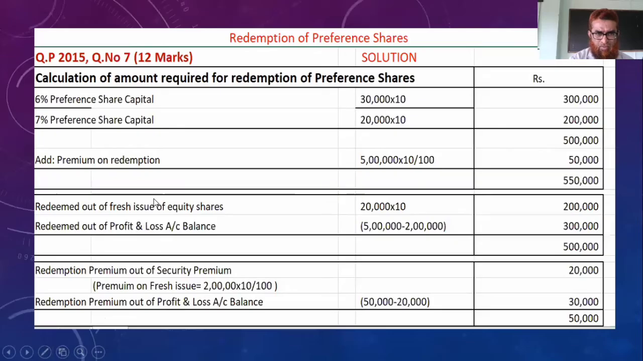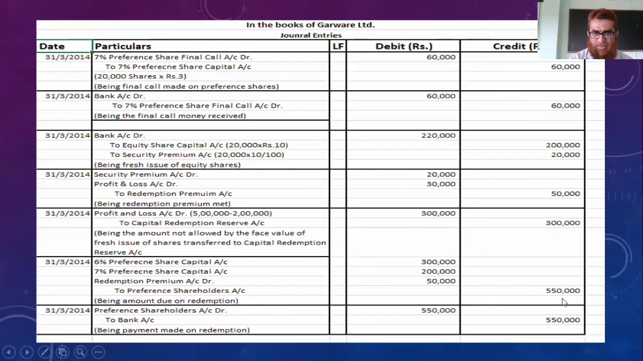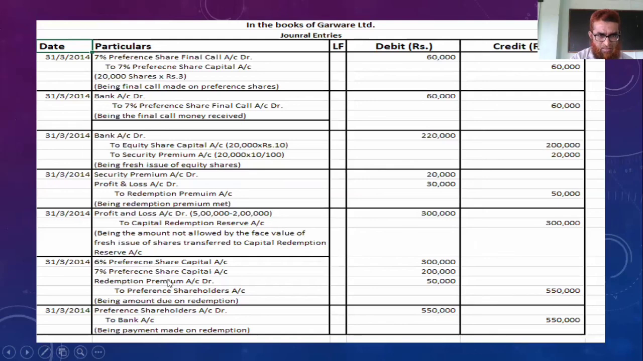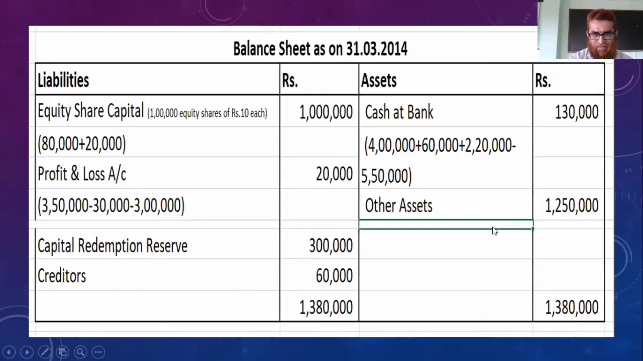Next, profit and loss account, see the problem. In the problem, we have 3,50,000, and out of 3,50,000 we used 30,000 for redemption premium, isn't it? And 3 lakh rupees for redemption of preference share capital. 3 lakh and 30,000 should be deducted from this. So 3,50,000 minus 30,000 minus 3 lakh, 20,000. Then capital redemption reserve, journal entry number 5, new reserve is created, 3 lakh rupees. Then creditors as it is.